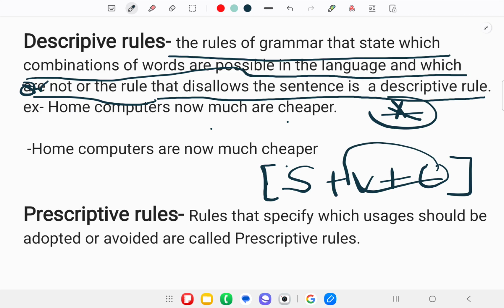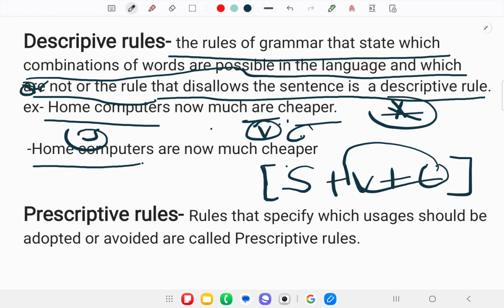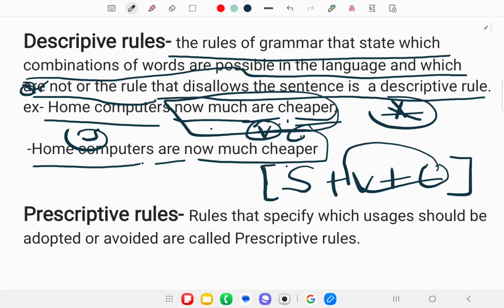So according to the English structure, home computers is the subject portion, and this one is the verb portion, this one is the object portion. But here we can say that the auxiliary verb is in the wrong position. You can say here that home computers are now much cheaper.